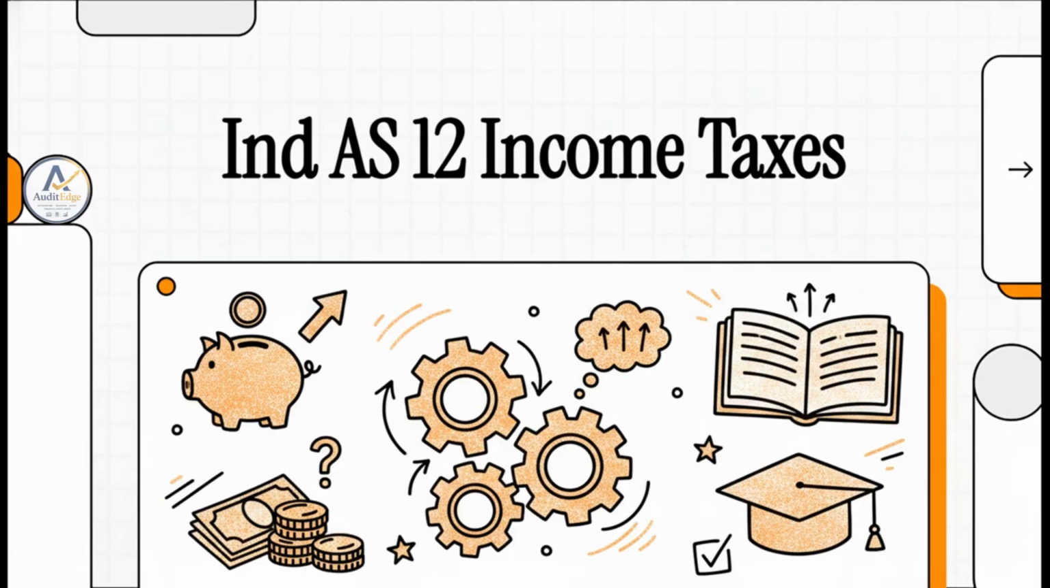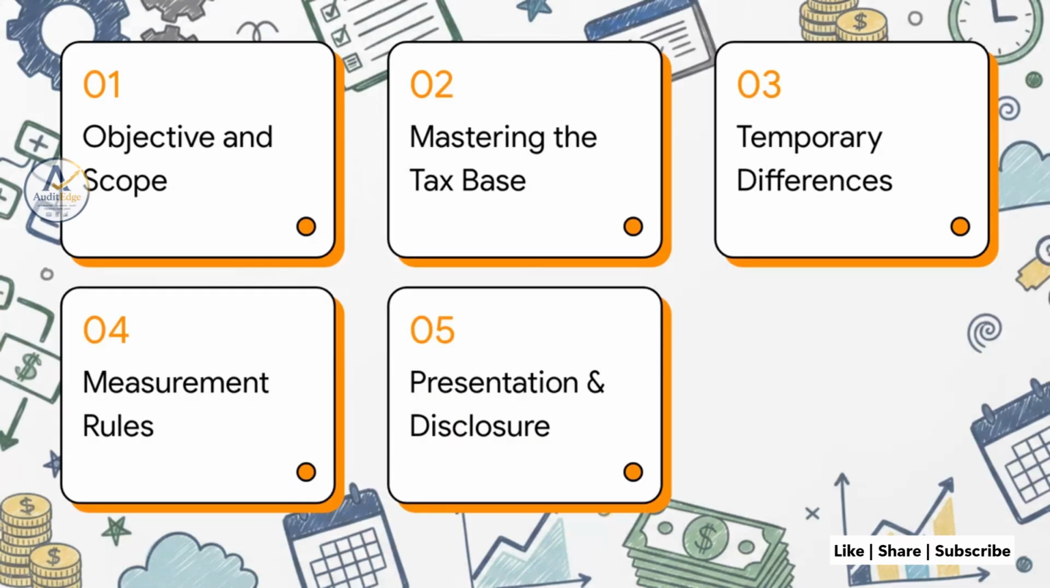Right, let's get started. Let's quickly run through our agenda. First up, objective and scope. Number 2, mastering the tax base. 3, recognizing temporary differences. 4, measurement rules. And finally, number 5, presentation and disclosures.